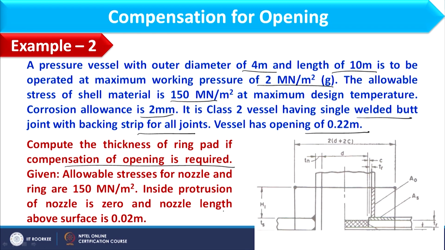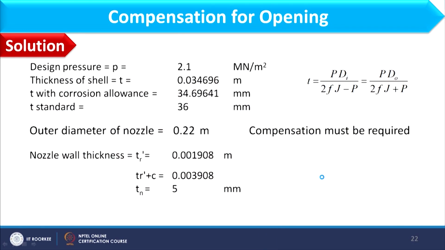So again I need to examine this. Allowable stress for nozzle and ring pad are 150. Inside protrusion length is 0, there is no protrusion part in this, and nozzle length above the surface is 0.02. So in this case I only know the value of this nozzle length above the vessel. So let us start the solution of this. Here I have design pressure 2.1 as we have calculated in example 1. Thickness of the shell comes out as 34.69 mm. This I have already explained how it is coming, so there is no need to repeat that again and again.